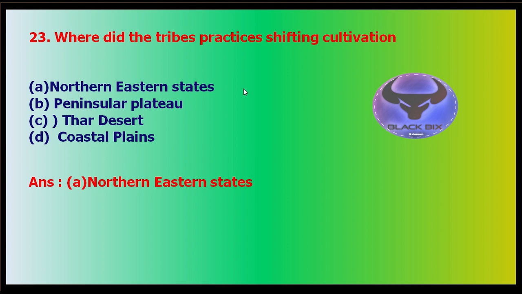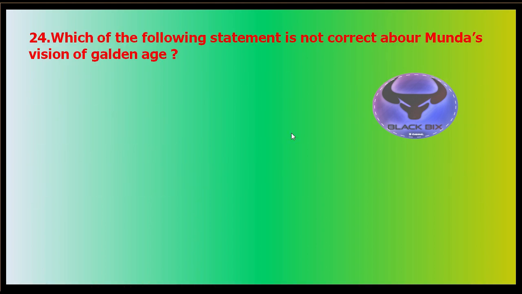Next is 24, the second last question, a little bit complex. Which of the following statements is not correct about the Munda vision of the golden age, right? Golden age means the age of truth, the Satyug.